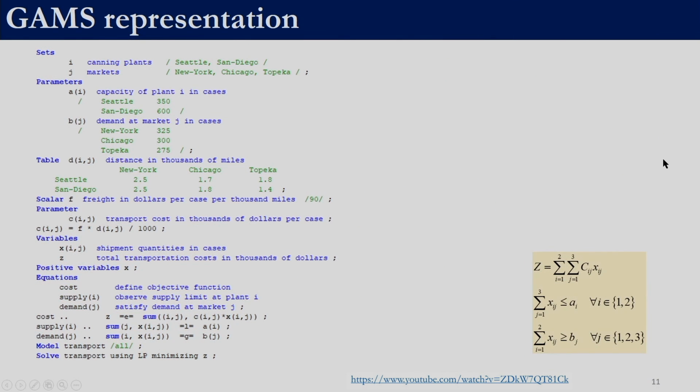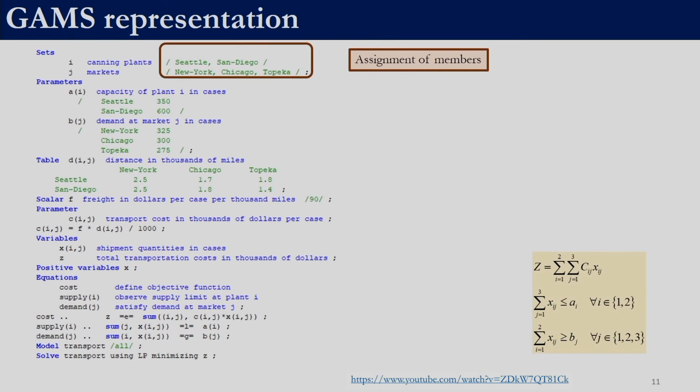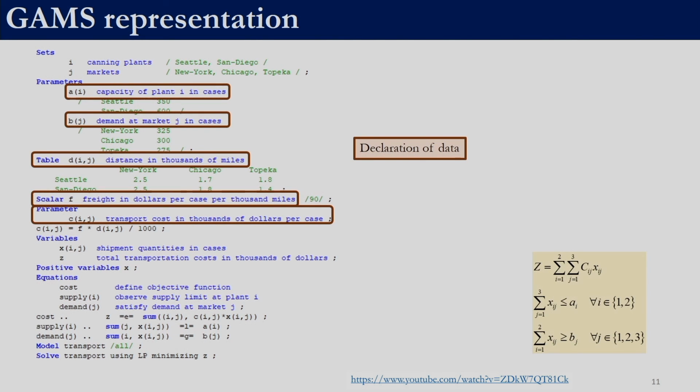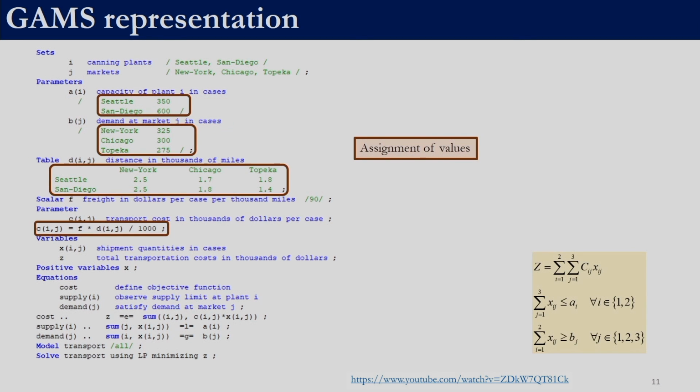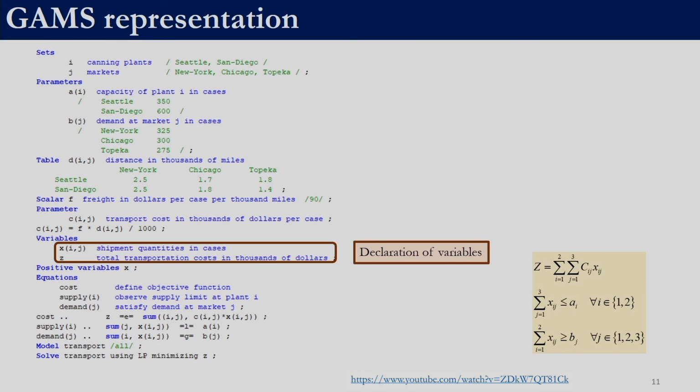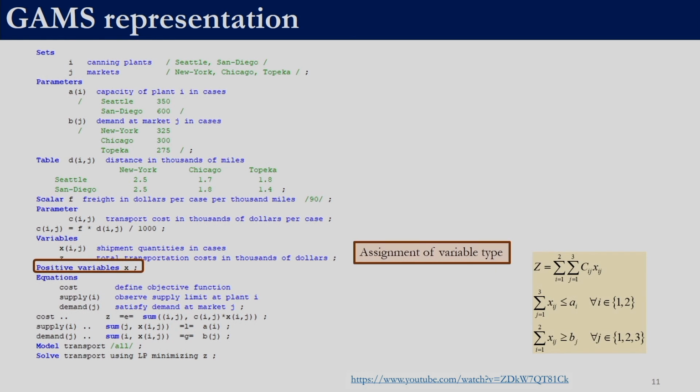Now let us quickly go through the file once again. Initially we define the sets and assign the values. Then we have the data, which in this case is given as parameters, tables as well as scalar. Over here is the declaration of the data. We are just declaring the variables a, b, d, f and c, and then here we are providing the values for the parameters. Then over here we are defining the variables. We are declaring the variables x and z along with their descriptions. Here we are assigning the type of variable. Positive variables x ensures that x will take only values which are greater than or equal to 0.